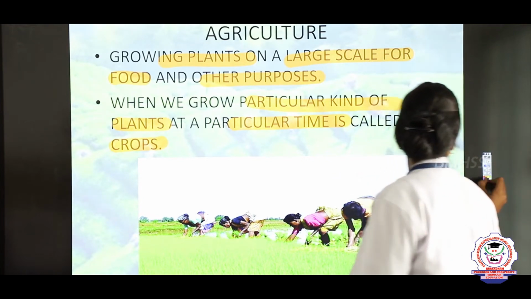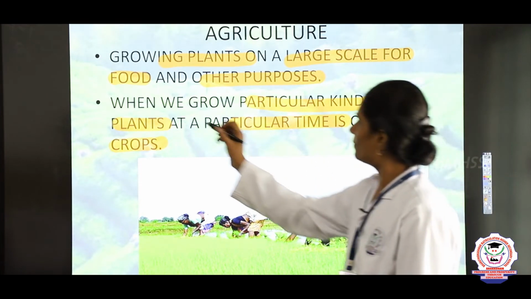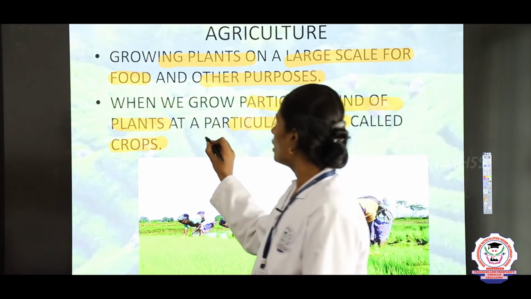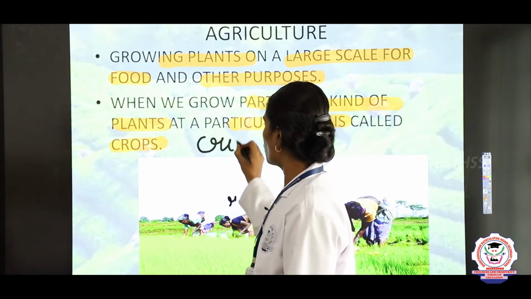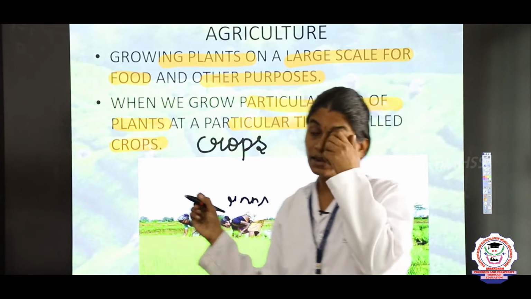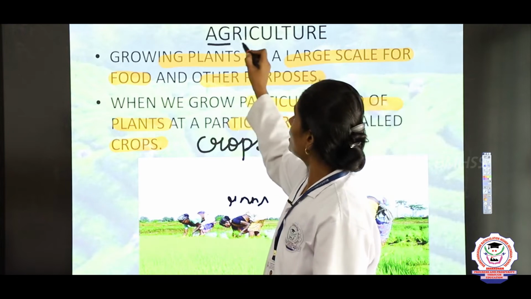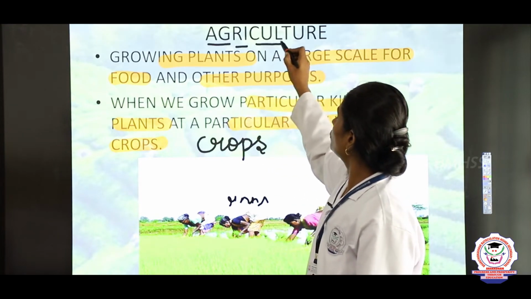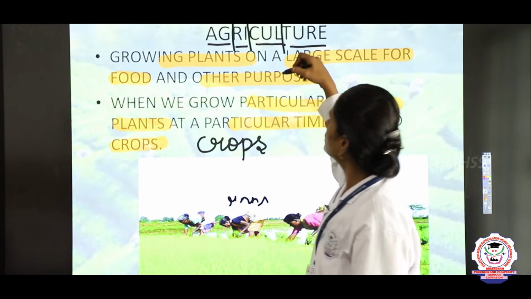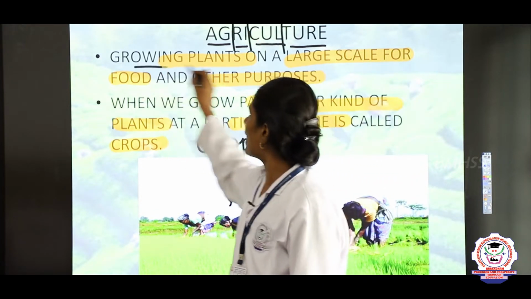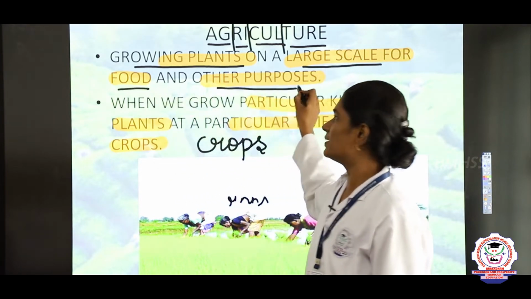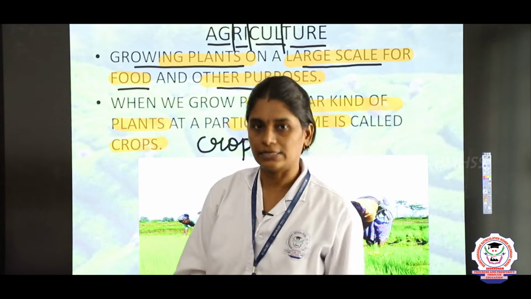So, crops are nothing but growing a particular kind of plants at a particular time. C-R-O-P-S, crops, okay. And agriculture, A-G-R-I-C-U-L-T-U-R-E. Growing plants on a large scale for food and other purposes is called agriculture, right.